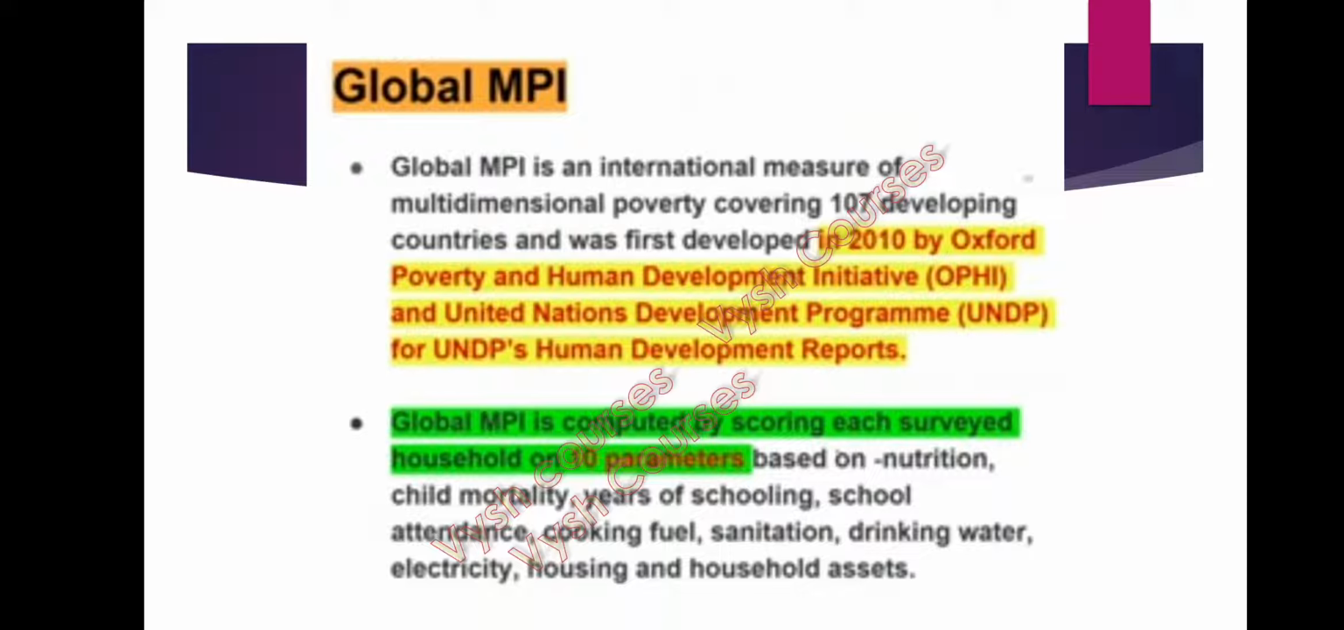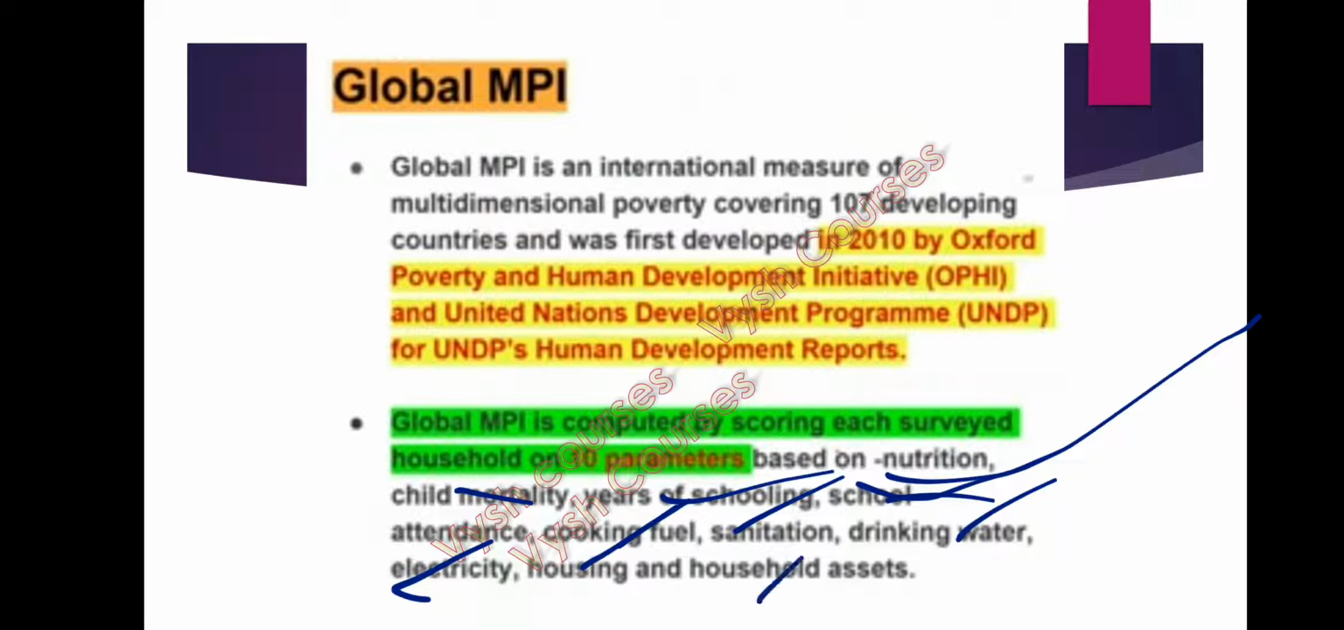Global MPI is computed by scoring each surveyed household on 10 parameters. At the global level, 10 parameters are seen based on which this calculation is made. They include nutrition, child mortality, years of schooling, school attendance, cooking fuel, sanitation, drinking water, electricity, housing, and household assets. These are the 10 indicators through which the global MPI was calculated by OPHI and UNDP.